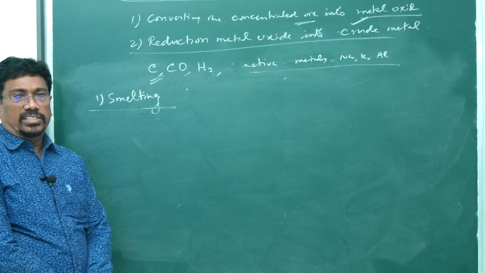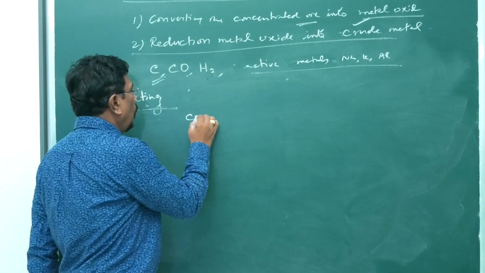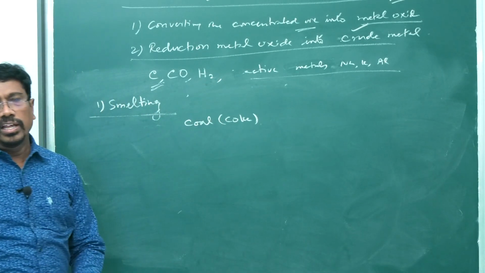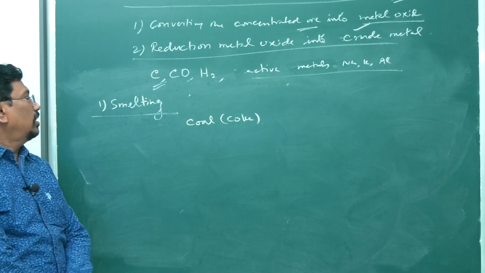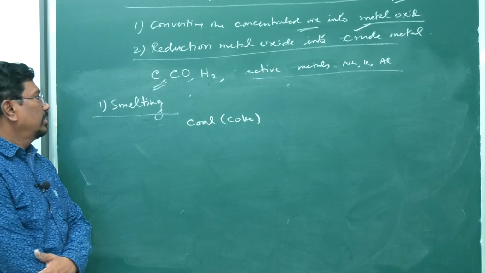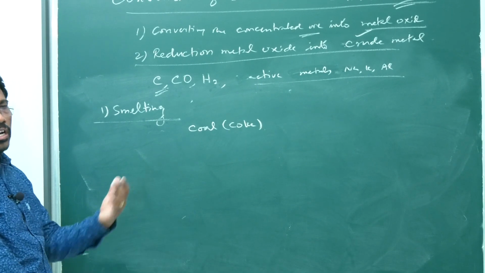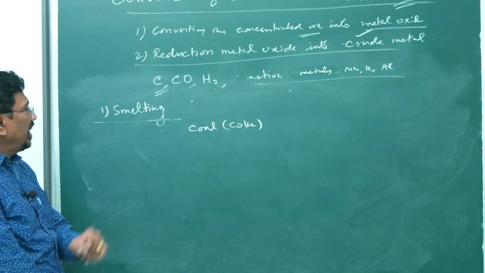Certain metal oxides, when heated with coal or coke, coal naturally occurring, coke artificially made, having a lot of volatile impurities, and both are carbon only, in a blast furnace.